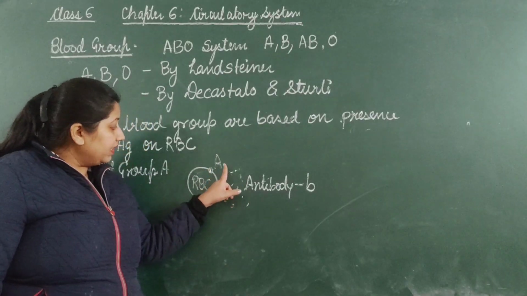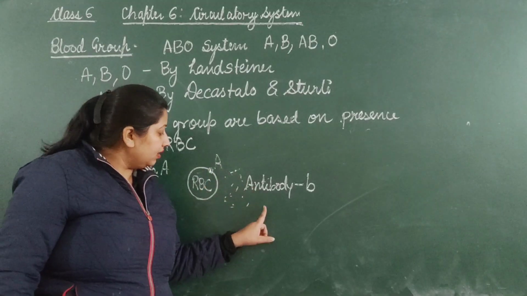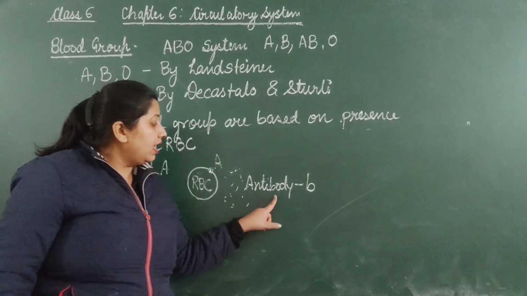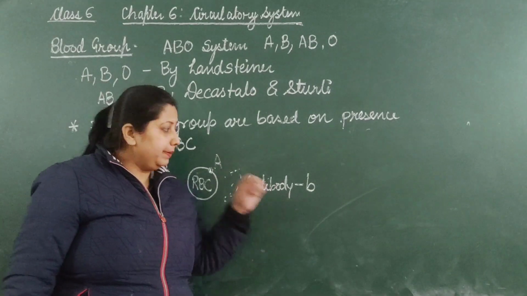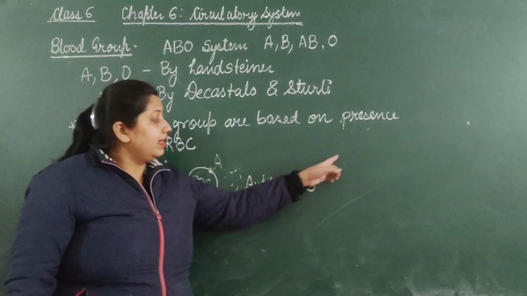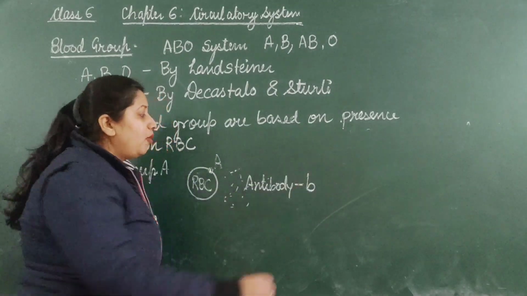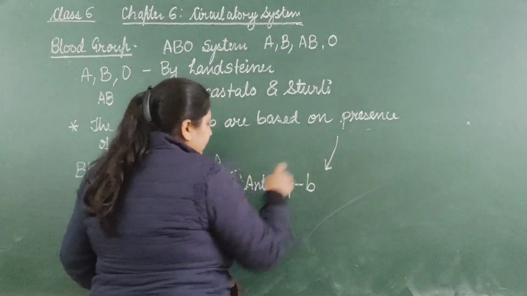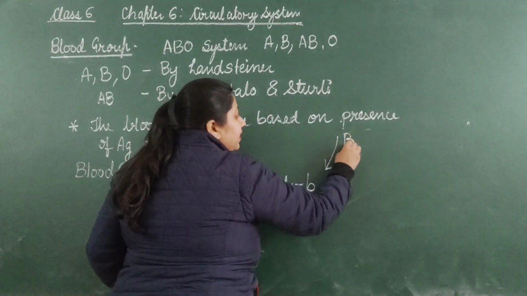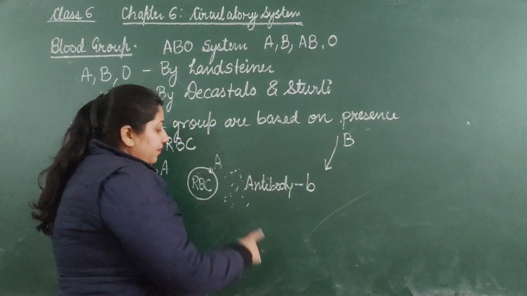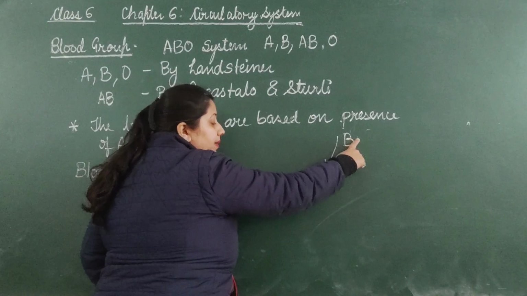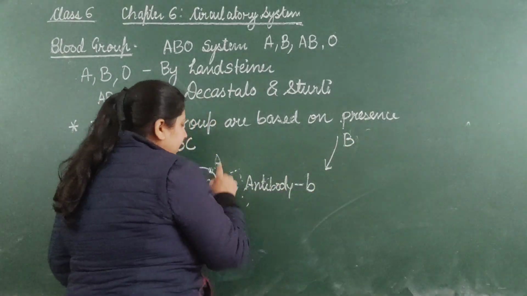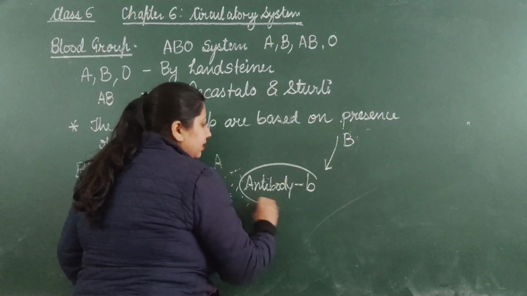So if antigen A is present, then in the plasma antibody B will be found.